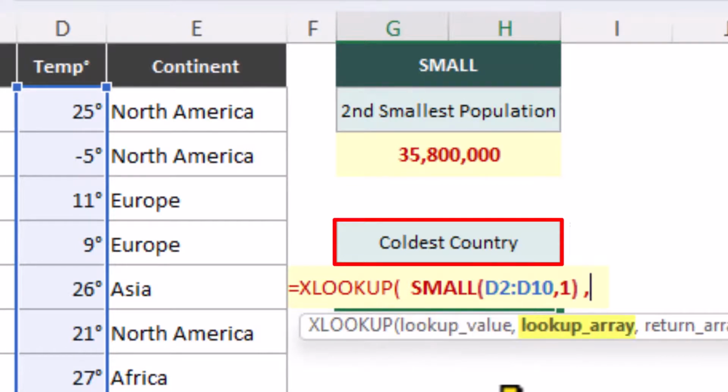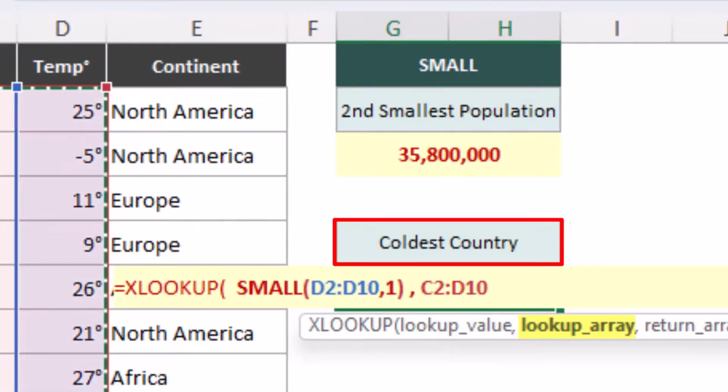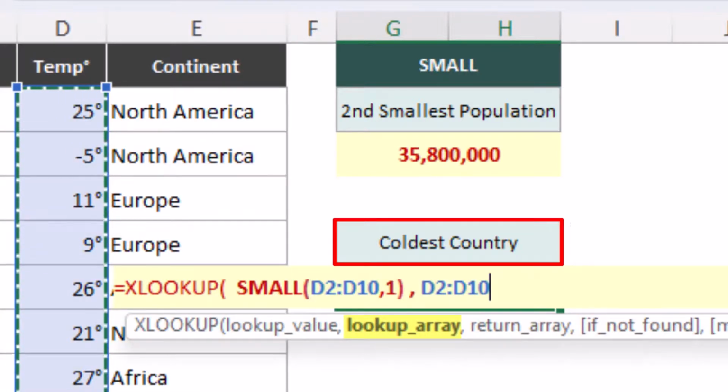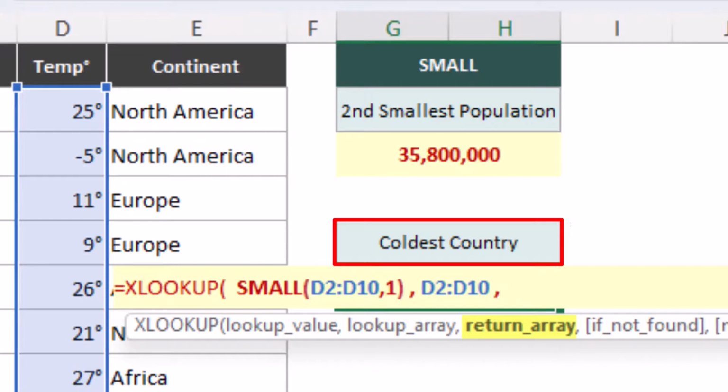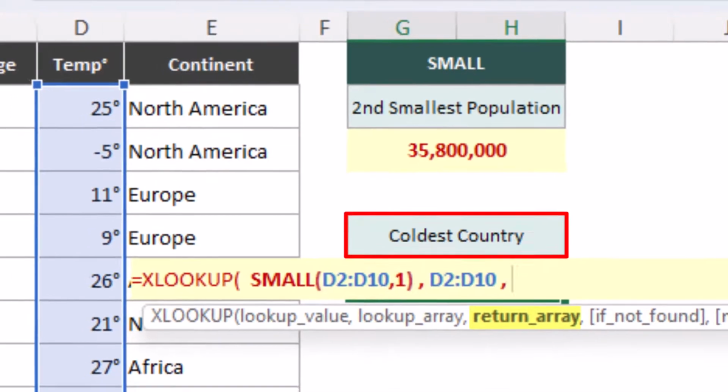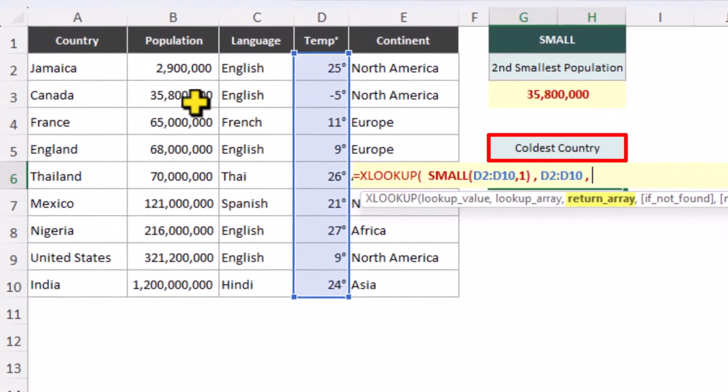Back inside XLOOKUP, and the lookup array is where do you want XLOOKUP to look in order to find the smallest number. And then finally, if it finds a match, which column do we want returned back to us?